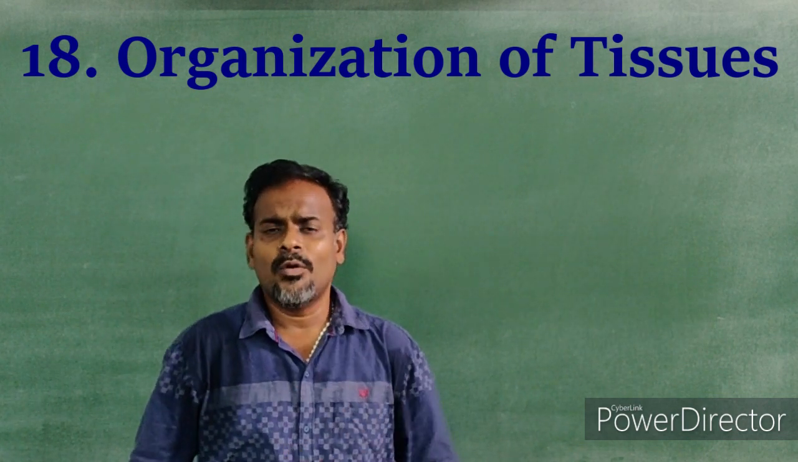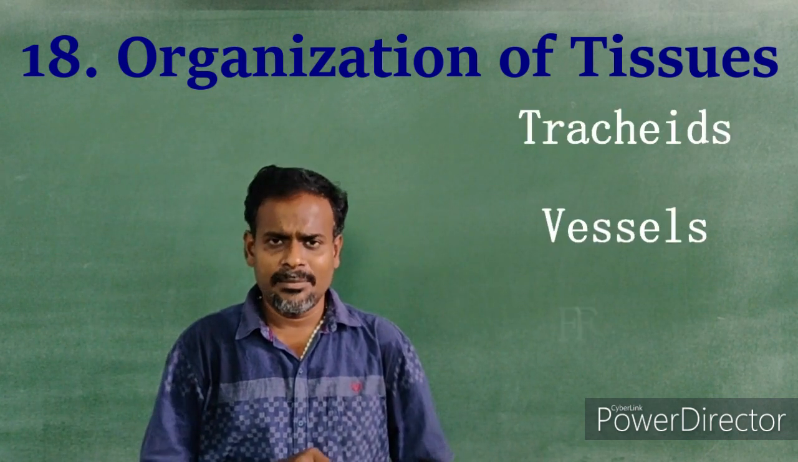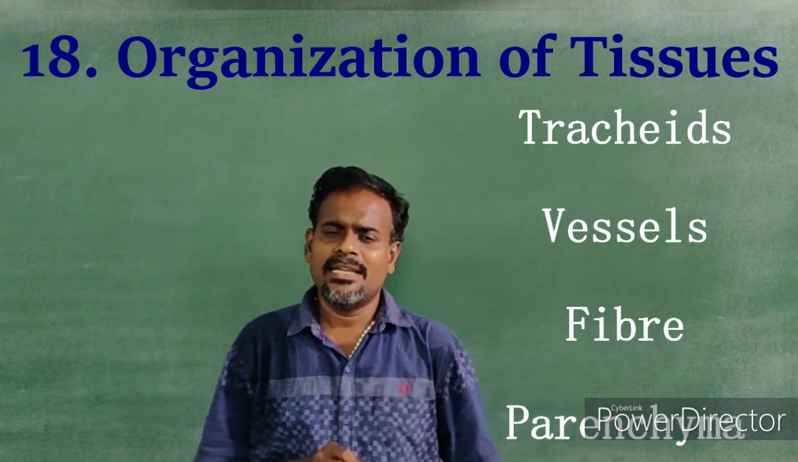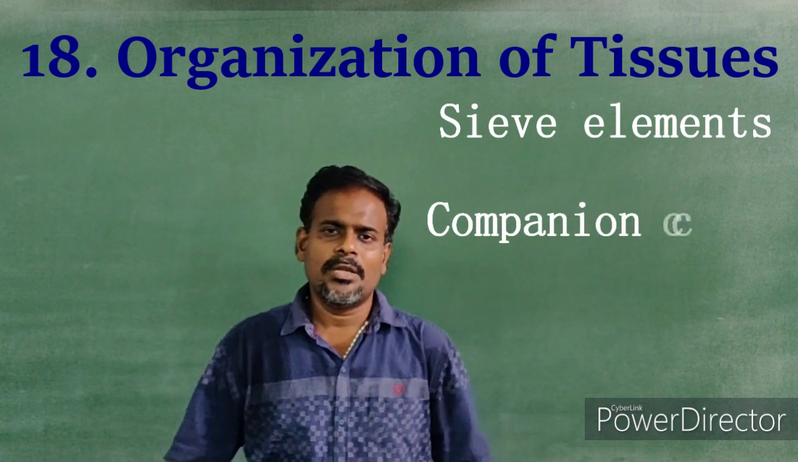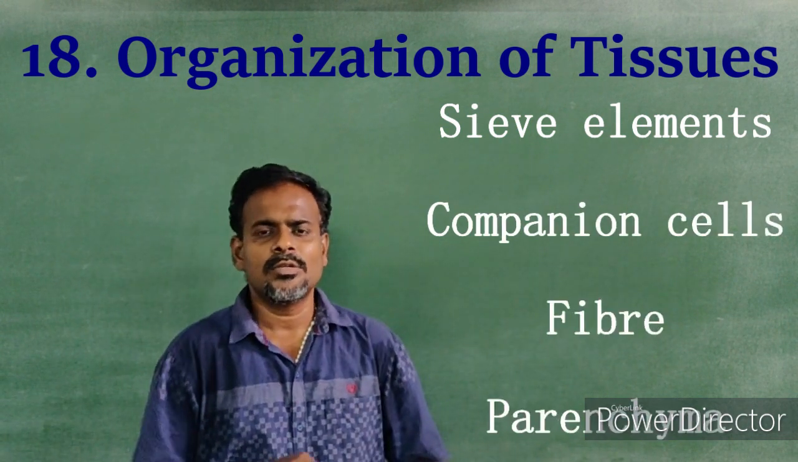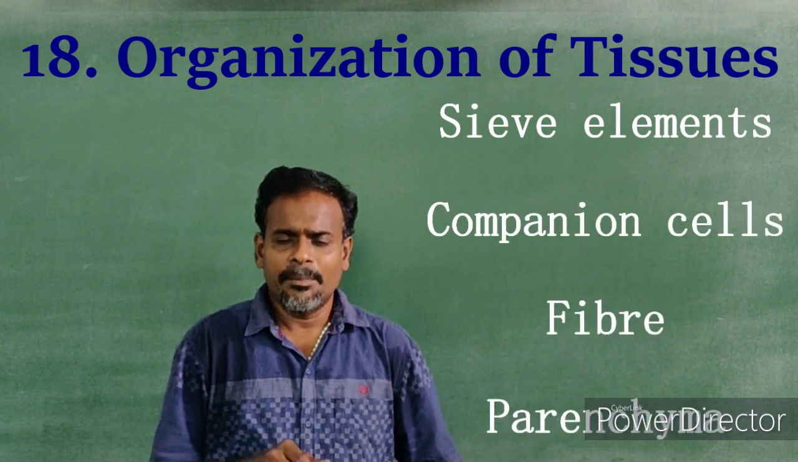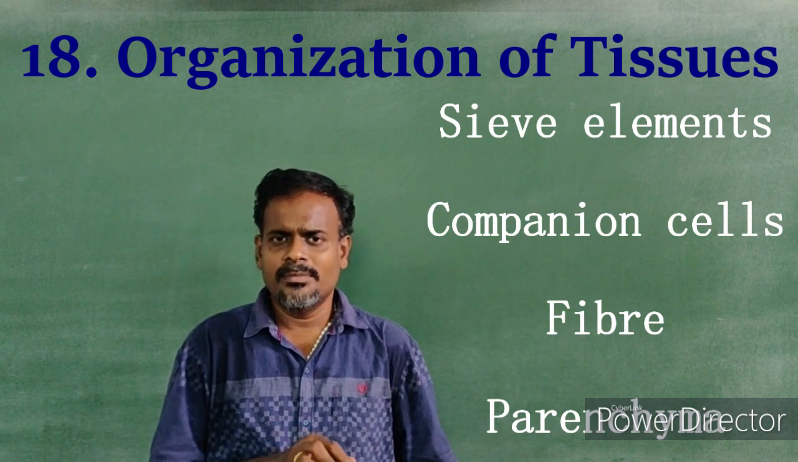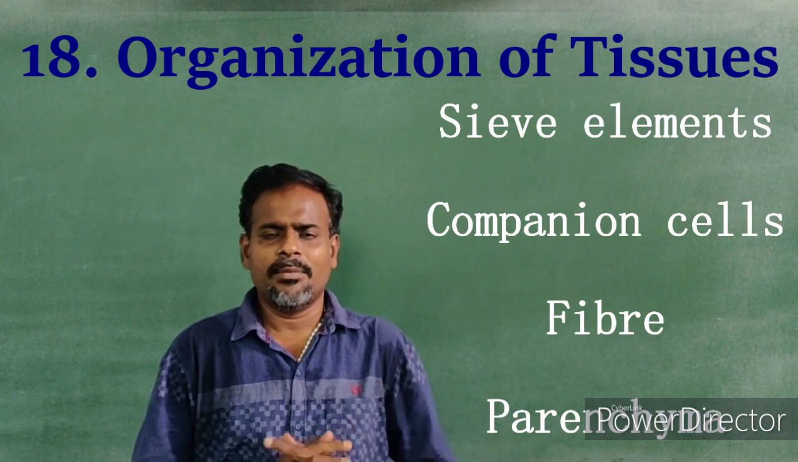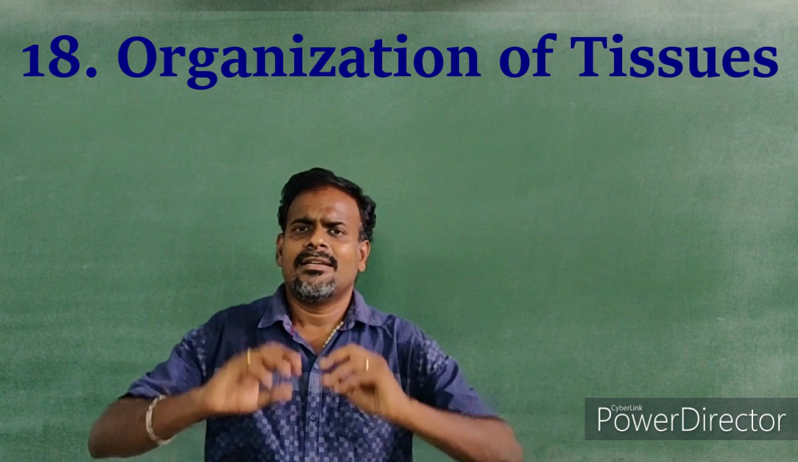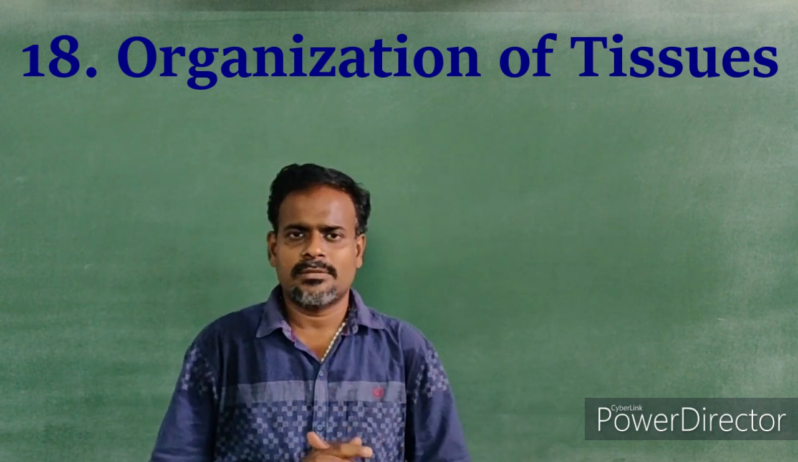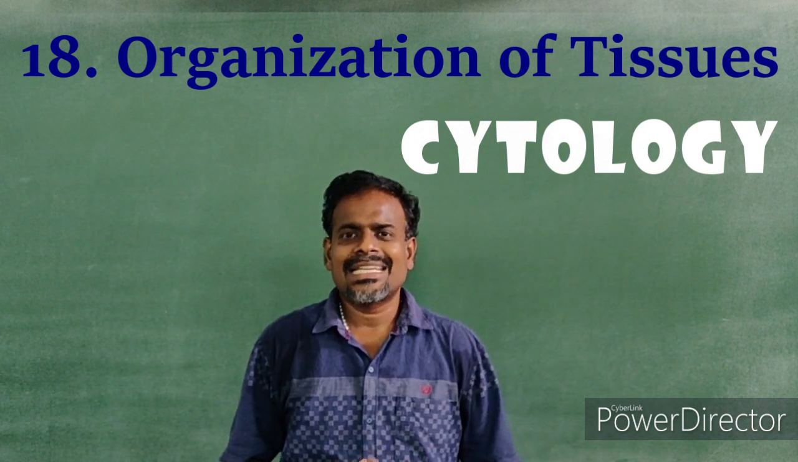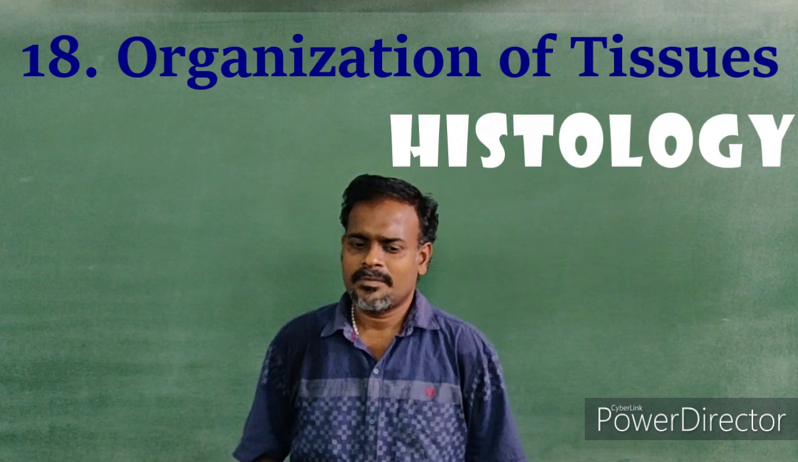In xylem, there are four types: xylem tracheids, xylem vessels, xylem fiber and xylem parenchyma. In phloem, there are again four types of phloem tissues, which include sieve tubes, companion cells, phloem fiber and the phloem parenchyma. So this is a brief idea about your plant tissues. The study of cells is known as cytology. The study of tissues is known as histology.